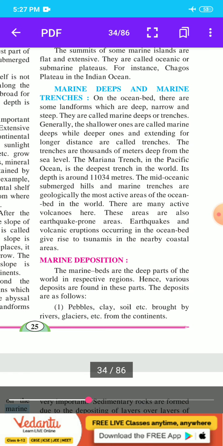First point: pebbles, clay, soil, etc. brought by rivers, glaciers, etc. from the continents.